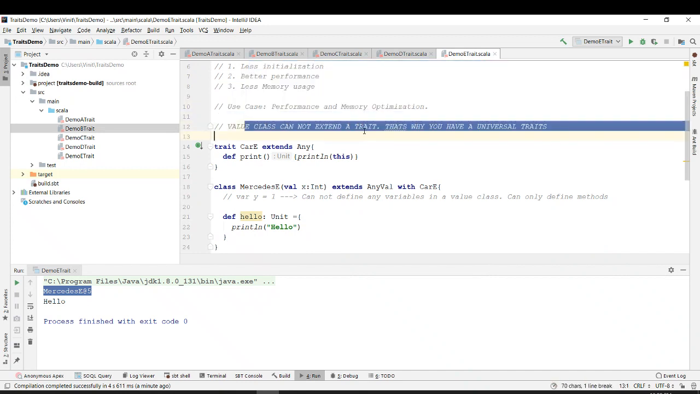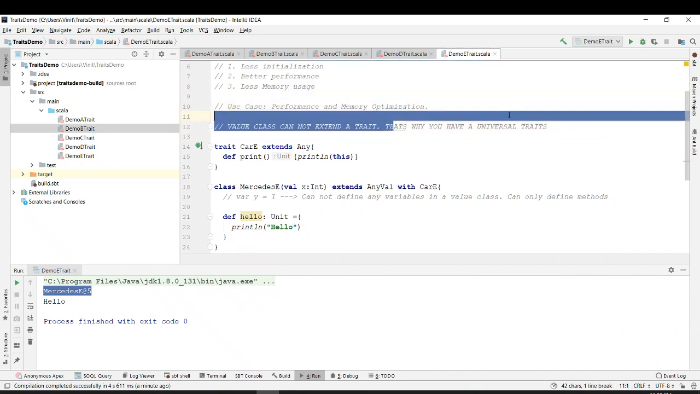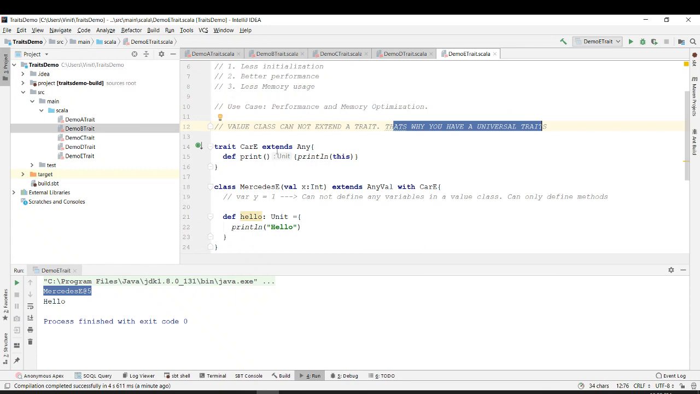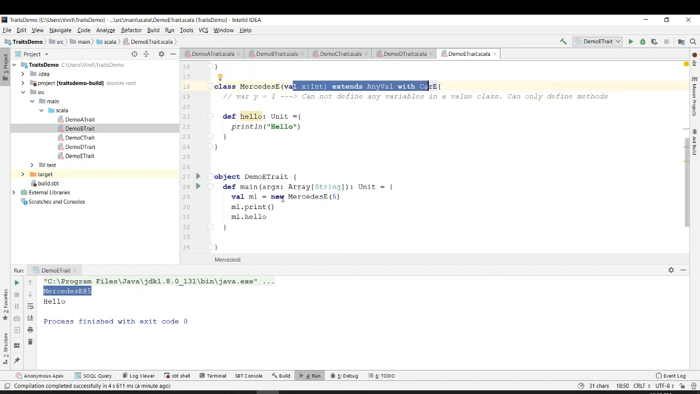A value class cannot extend a trait. That's why there is something called a universal trait. Universal trait means you will have extends Any. So whenever you want to extend, it will be extends Any, and you're just printing it. Any questions so far?